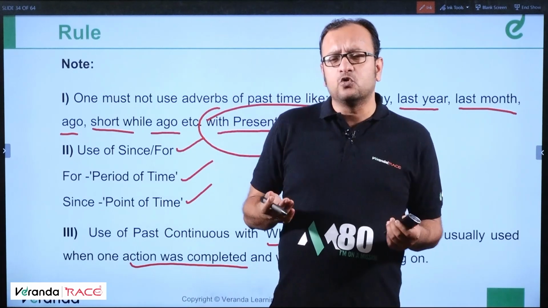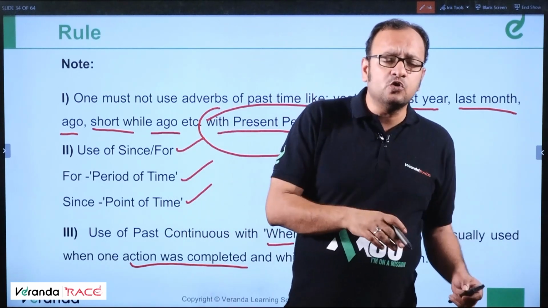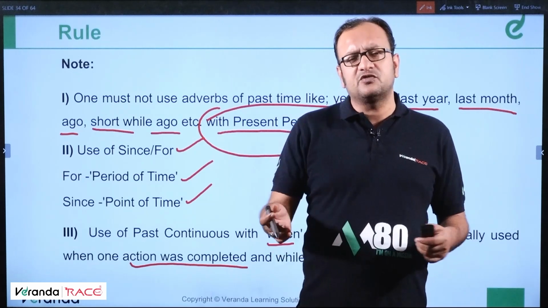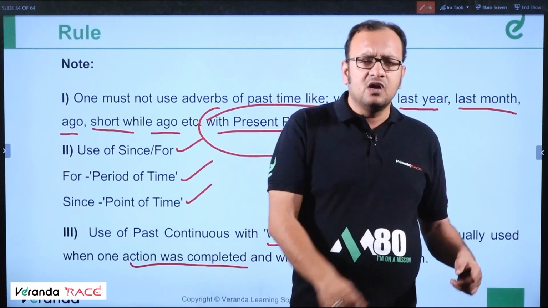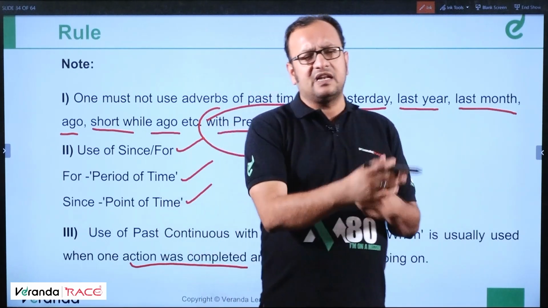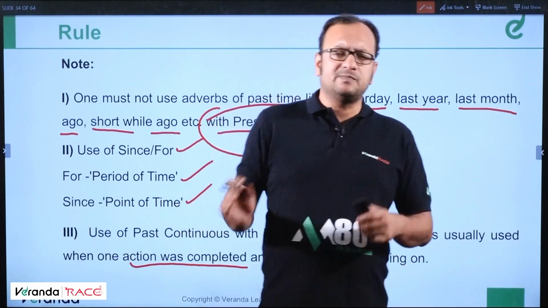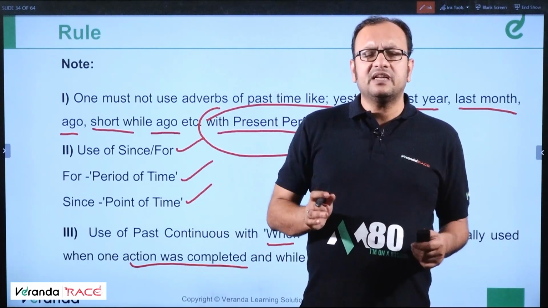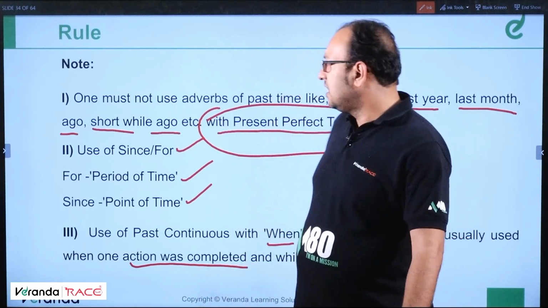Another example: when I entered the room, I saw the slaves were sleeping. So when I entered the room means I had entered the room. While I was entering means the process while I was entering. So these do mean different. While I was writing, he was playing. So this way we can say while is followed by a continuous action, when is followed by a completed action.